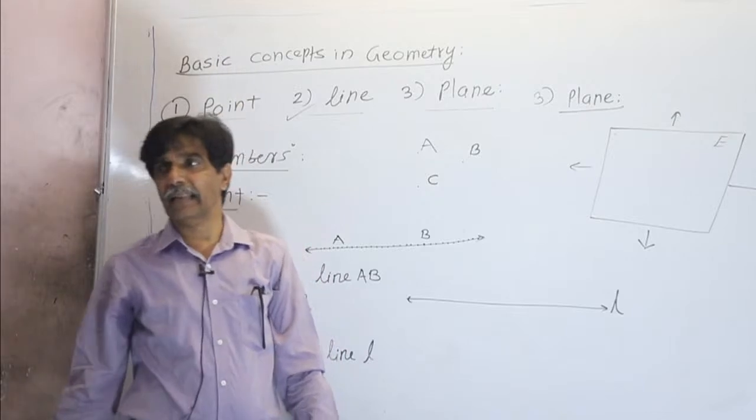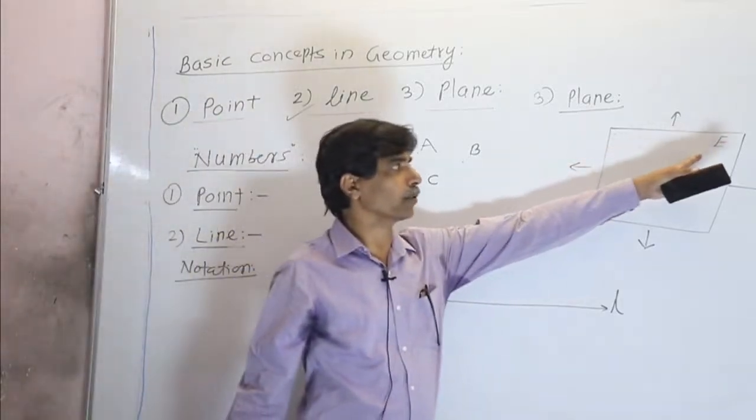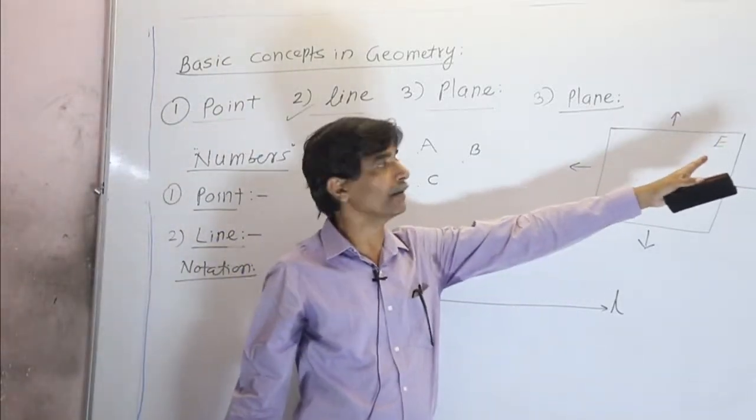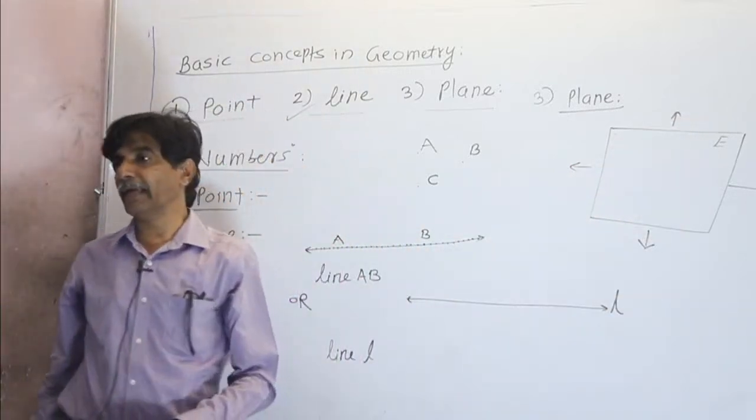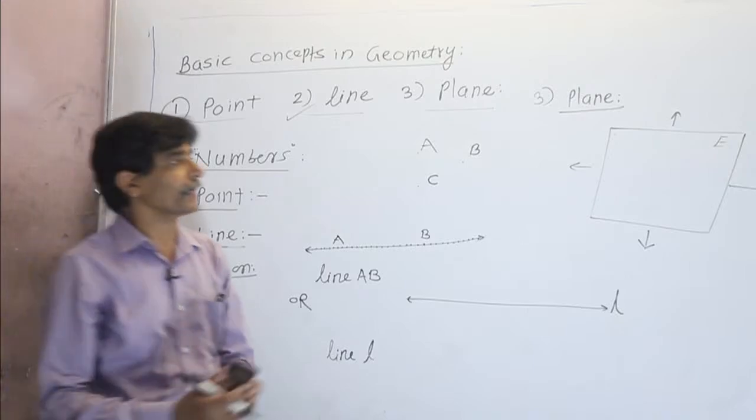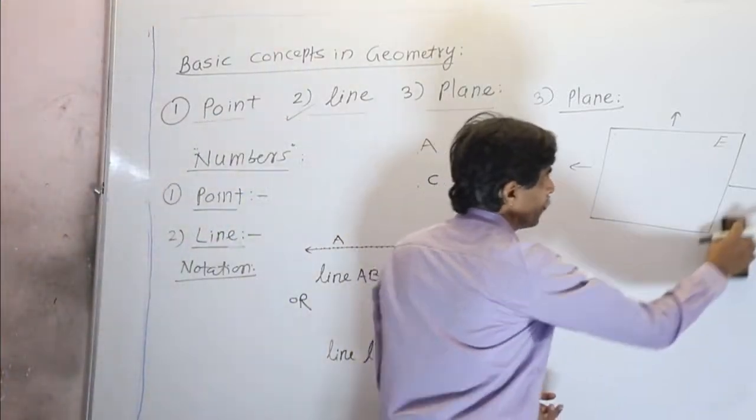So by a single letter we can write the name of the plane, and after understanding that the plane is a set of infinite points, we need not put these arrows at the four ends.